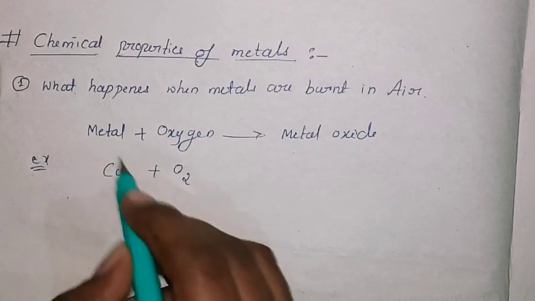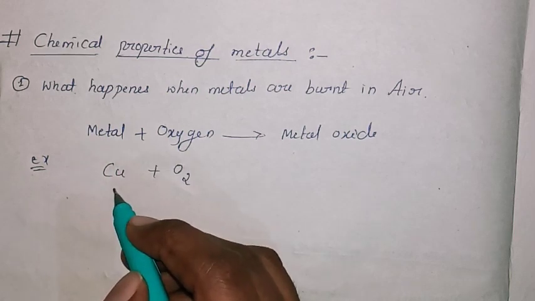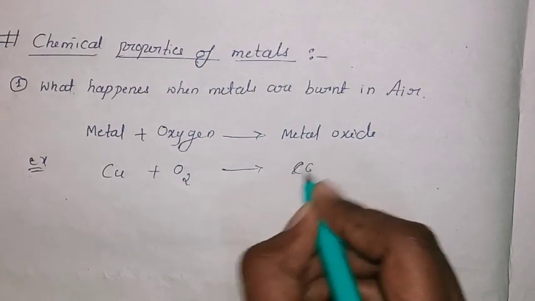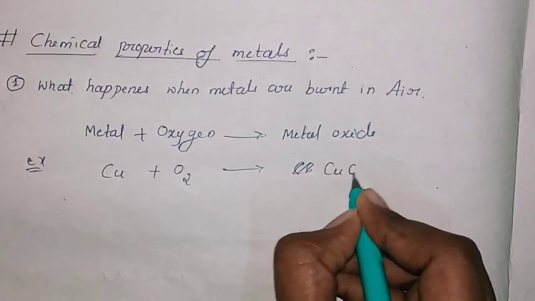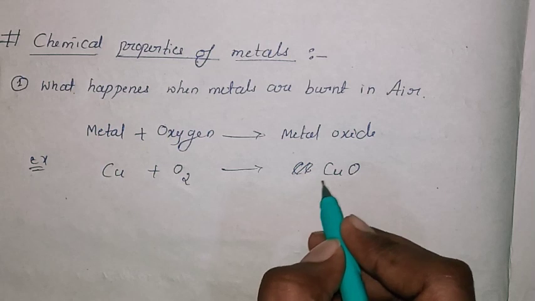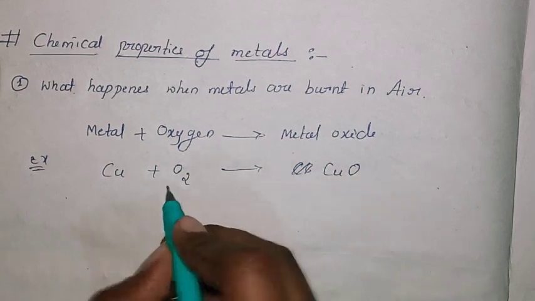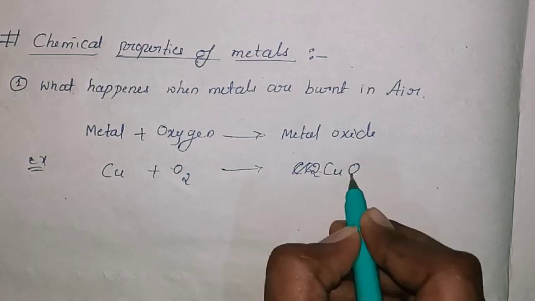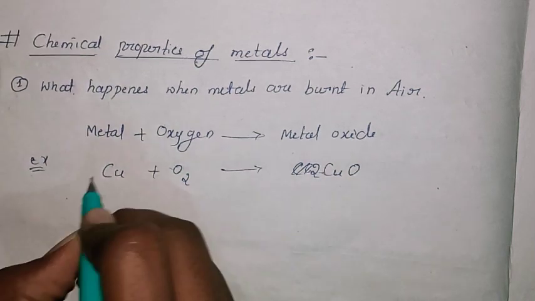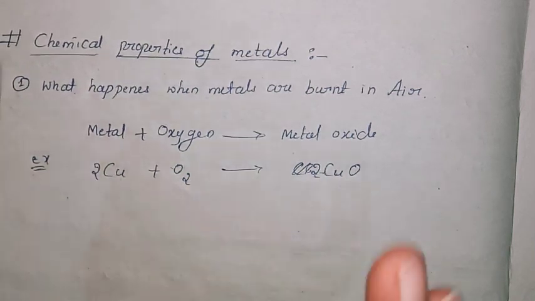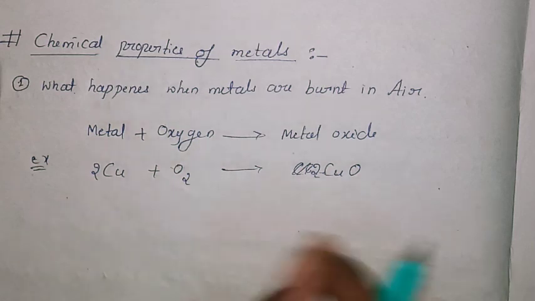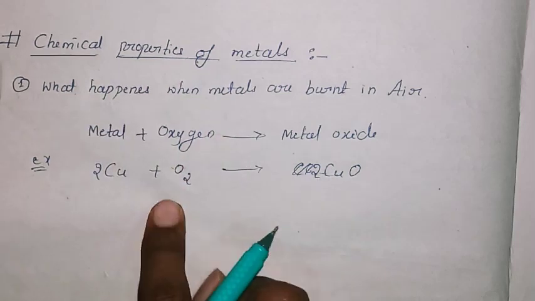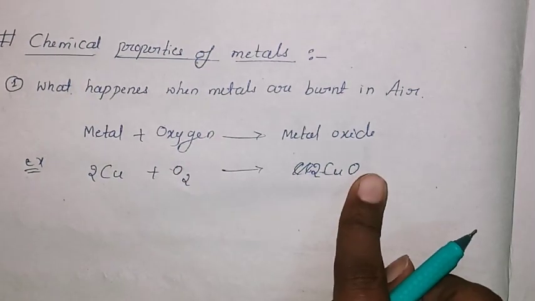For example, consider copper as one metal which reacts with oxygen to give copper oxide. So you have to balance the equation. Oxygen you have 2, means you have to take 2 here. Now it is balanced, but 2 copper means you have to take copper 2. So always you should write a balanced equation. Copper, the metal, reacts with oxygen to give copper oxide.